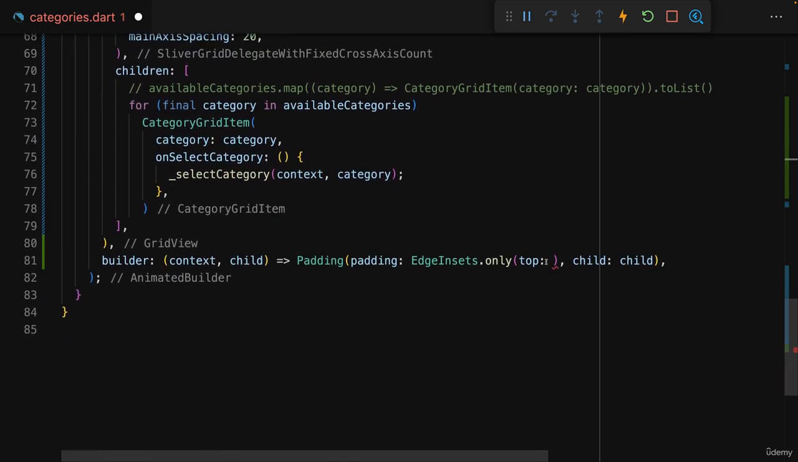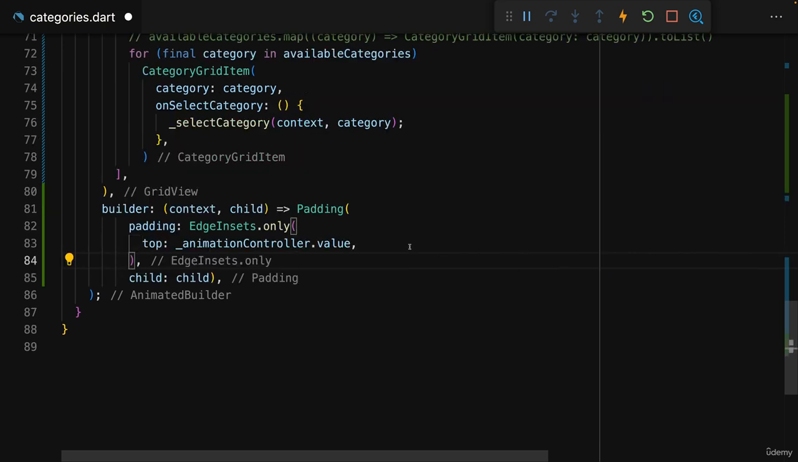Therefore, to animate my top padding here, I could set this equal to animation controller dot value, which gives me access to the current value, which will be between 0 and 1 as you learned, times 100, for example. Now we would animate up to a padding of 100, because initially animation controller value is 0, and 0 times 100 is 0. But at the end, after 300 milliseconds, we would have a value of 1 here, and therefore the padding would be 100.